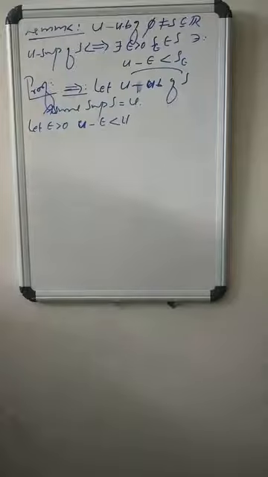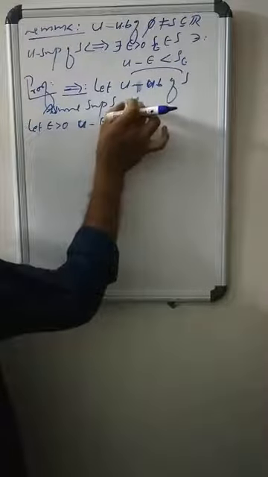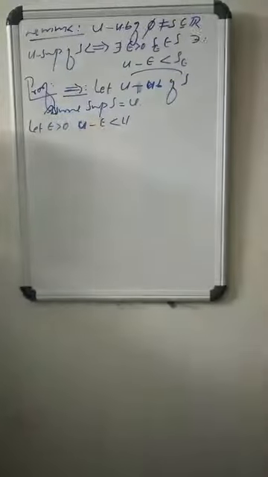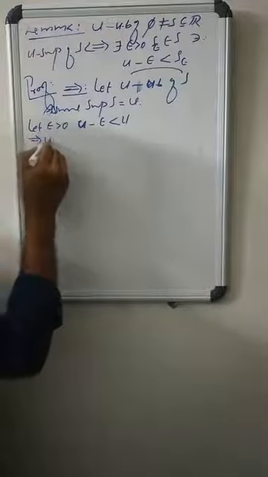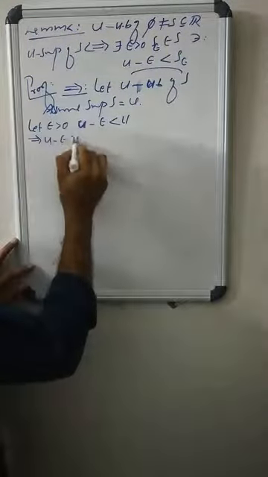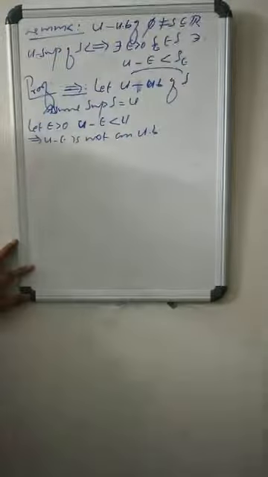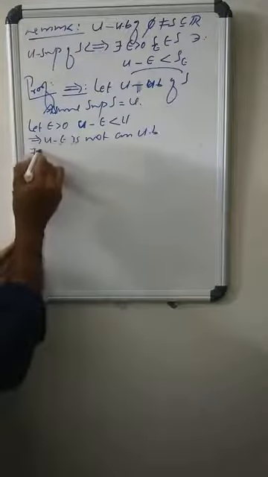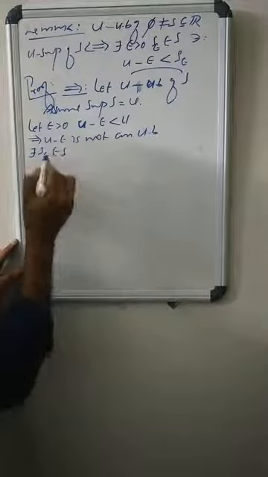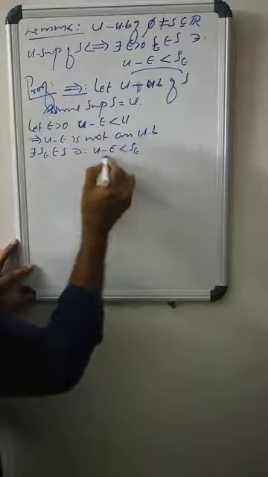U minus epsilon less than U means U is the least upper bound, so U minus epsilon is not an upper bound. U minus epsilon not being an upper bound means there exists some s_epsilon in S such that U minus epsilon is strictly less than s_epsilon.